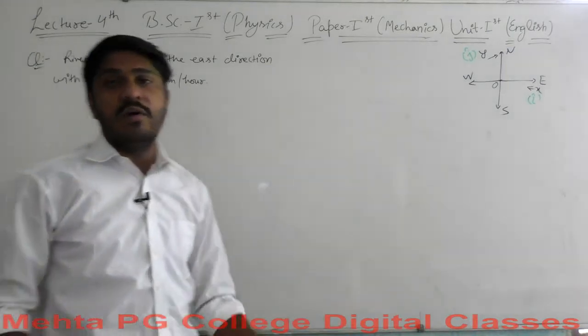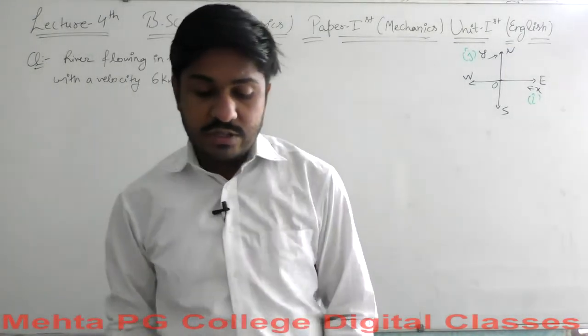This is the velocity of the flowing river.